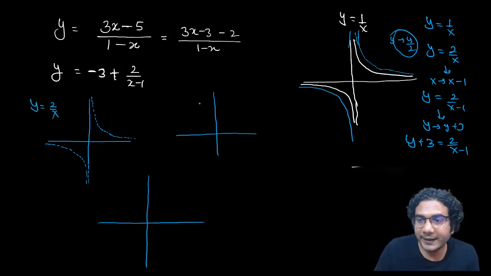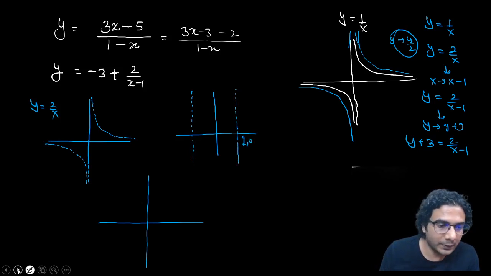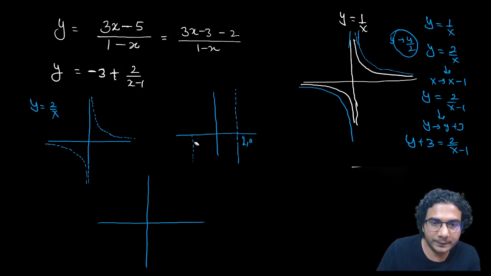Now you need to replace x by x minus 1. So the whole graph will shift towards left by 1 unit. Sorry, towards right, I'm sorry. Towards right by 1 unit. So this point is 1 comma 0. So shift this original graph by 1 unit. If you do so, then after transformation the graph will look like this.